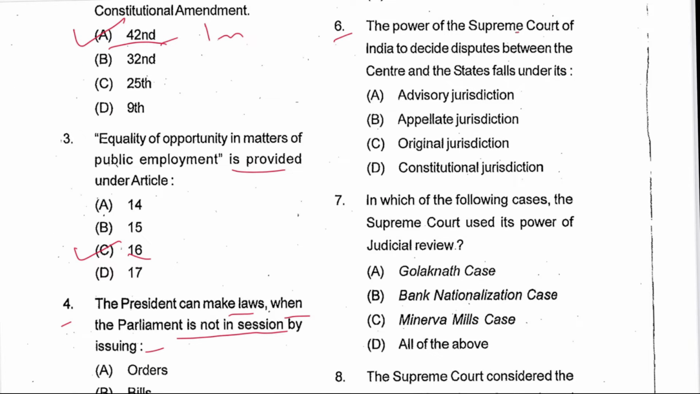Next is 6. The power of Supreme Court of India to decide disputes between center and state falls under original jurisdiction. C is the answer. It is provided in Article 131. Appellate jurisdiction is in 132, 133, 134.